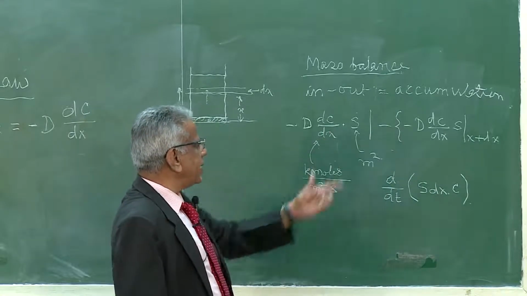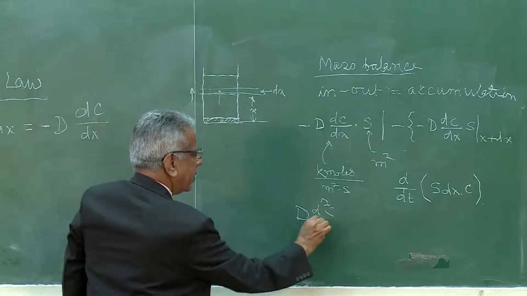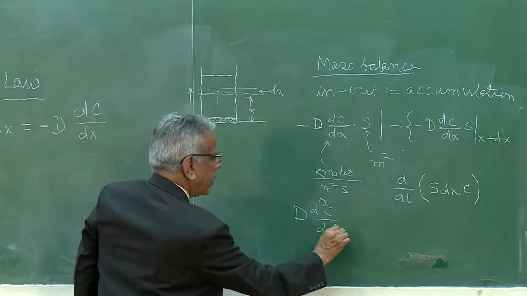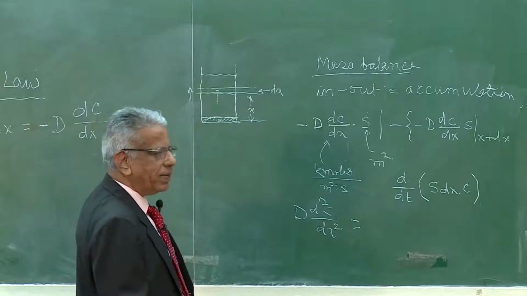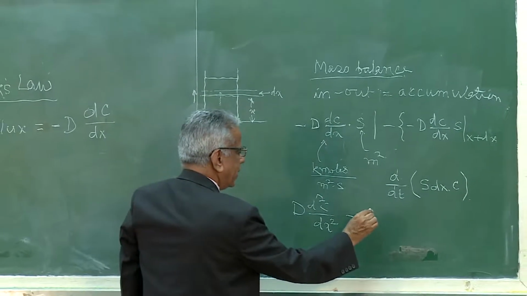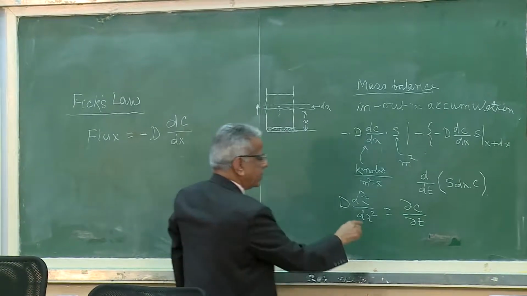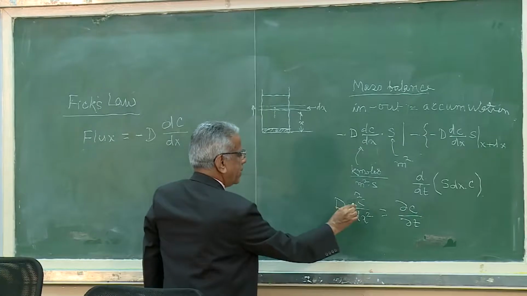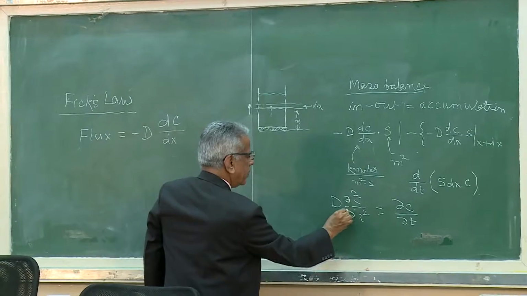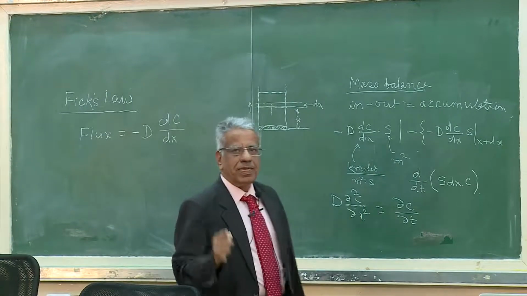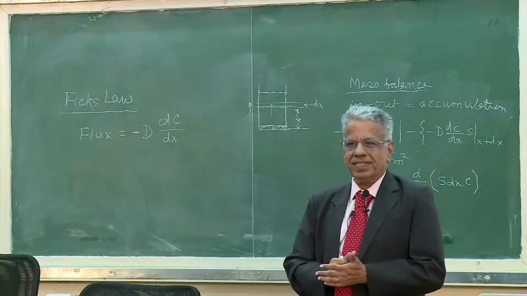Now, you know as dx tends to 0, you get D times d2C by dx square is equal to dC by dt. So, you divide throughout by S dx and take limit as dx tending to 0. Since there are two variables, time and the space coordinate, the equation turns into a partial differential equation. Please remember, we wish to drink milk. Prior to that, we need to solve this differential equation.